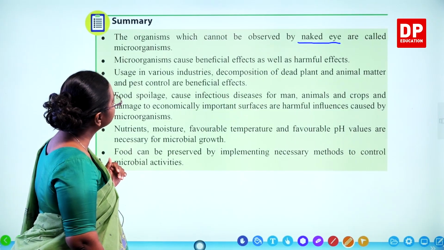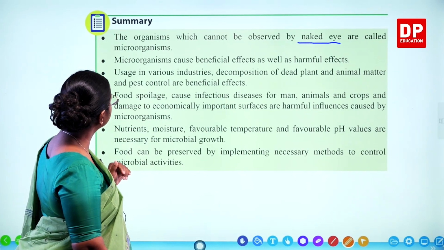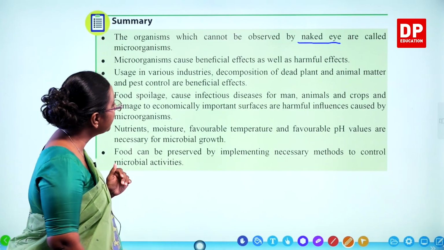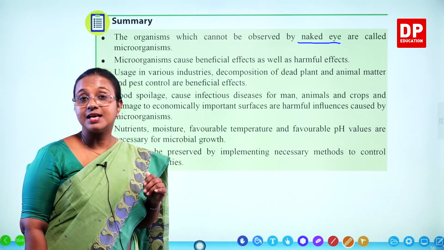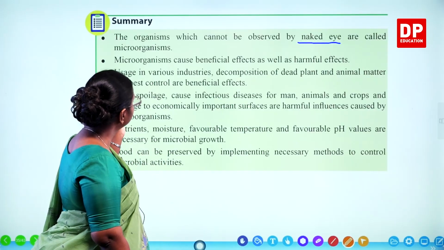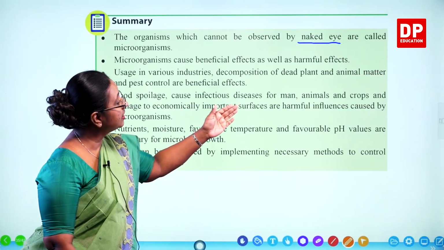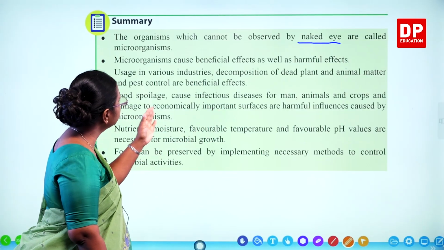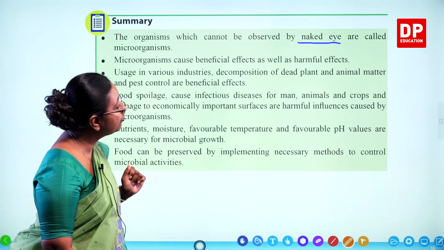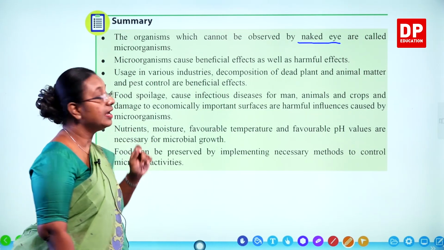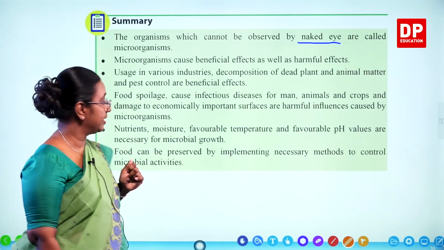Usage in various industries, decomposition of dead plant and animal matter, and pest control are beneficial effects of microorganisms. We discussed examples as well. Food spoilage, infectious diseases for man, animals and crops, and damage to economically important surfaces are harmful influences caused by microorganisms. The harmful effects of microorganisms.